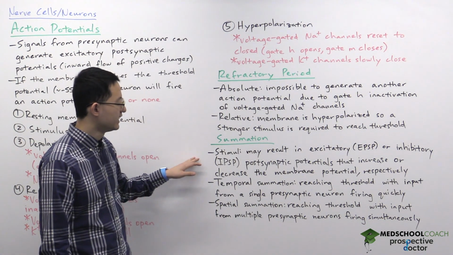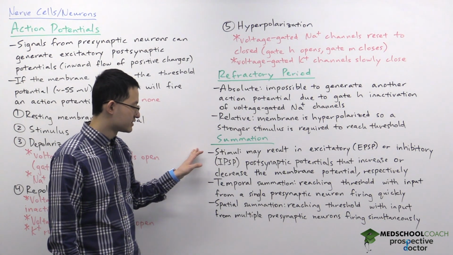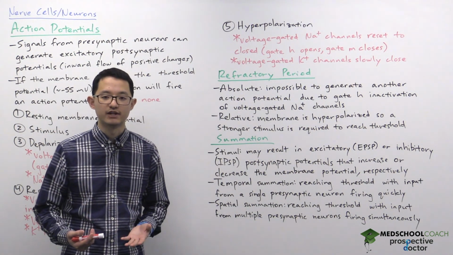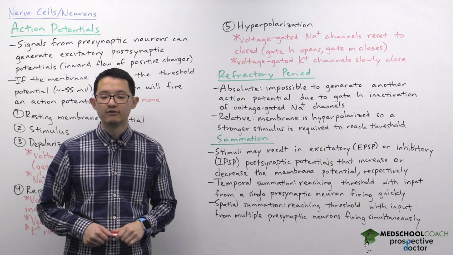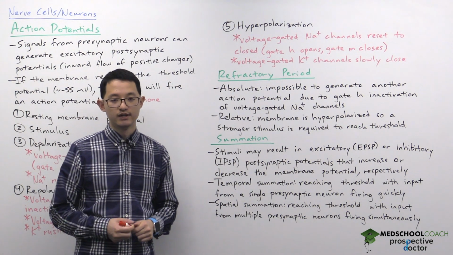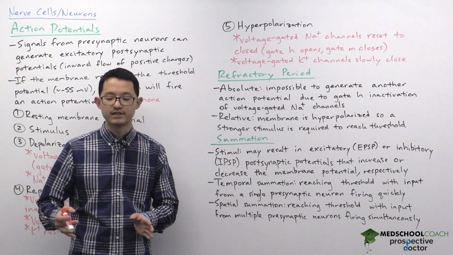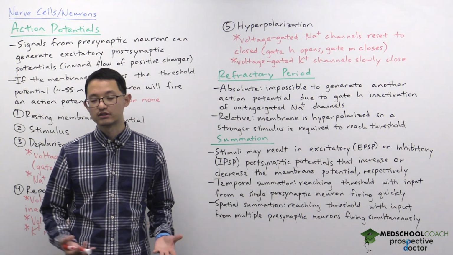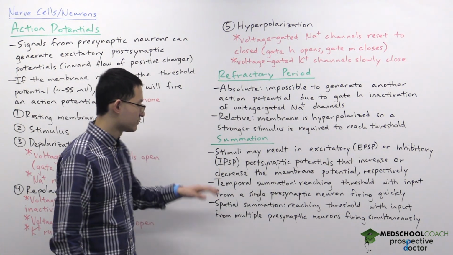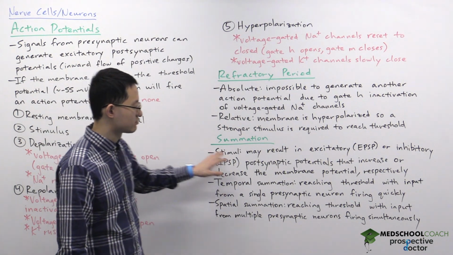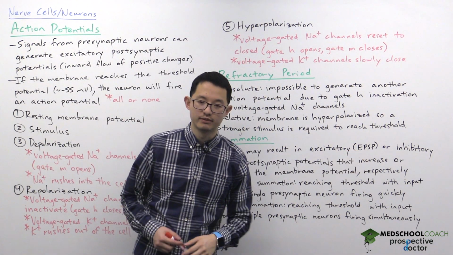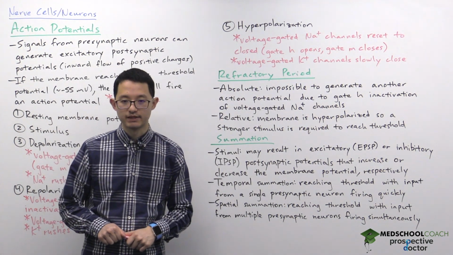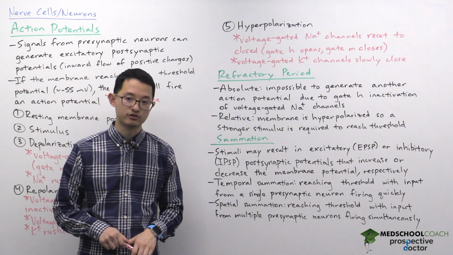Another thing I want to mention is that when a neuron receives a stimulus or input from neurons, it can be excitatory, which raises the membrane potential, or inhibitory, which decreases the membrane potential. So that means that signals from presynaptic neurons don't always lead to action potentials. They can actually inhibit action potentials. When the membrane potential increases, that's called an EPSP, excitatory postsynaptic potential. When the membrane potential decreases, that's called an IPSP, an inhibitory postsynaptic potential.